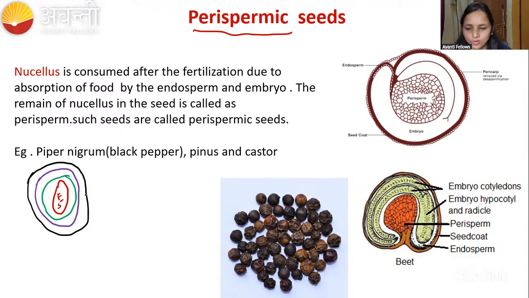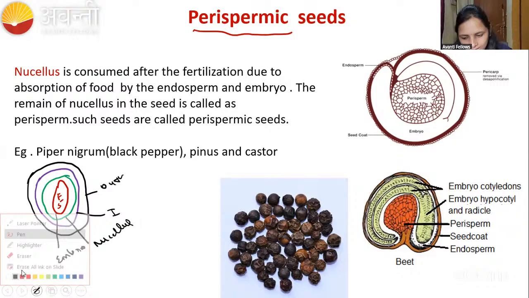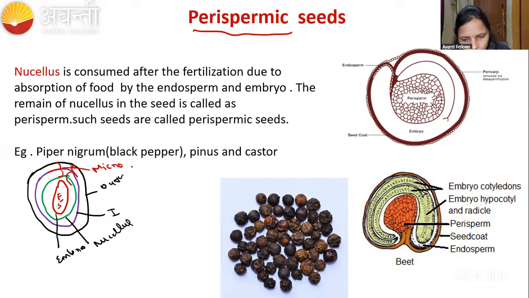This is the outer integument, this is the inner integument, this is the nucellus, and this is the embryo sac. The part where the outer and inner integuments do not cover is called the micropylar end.